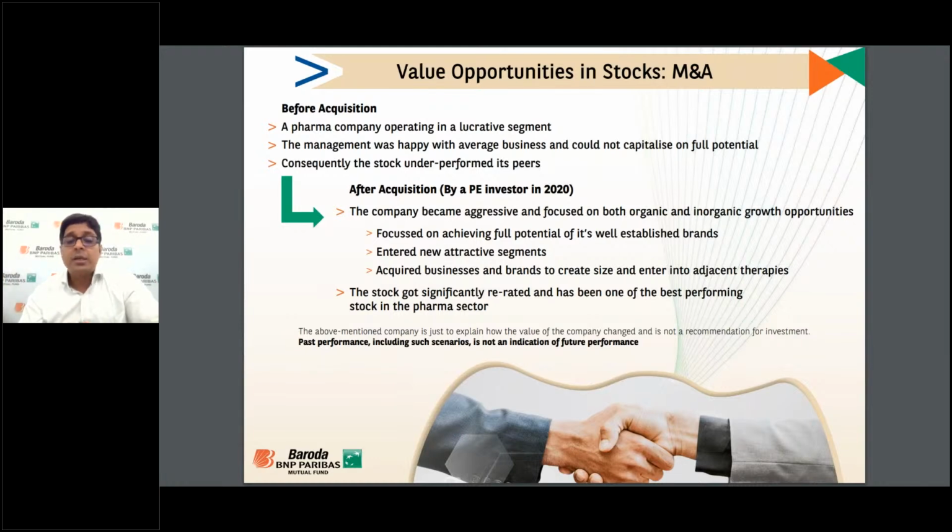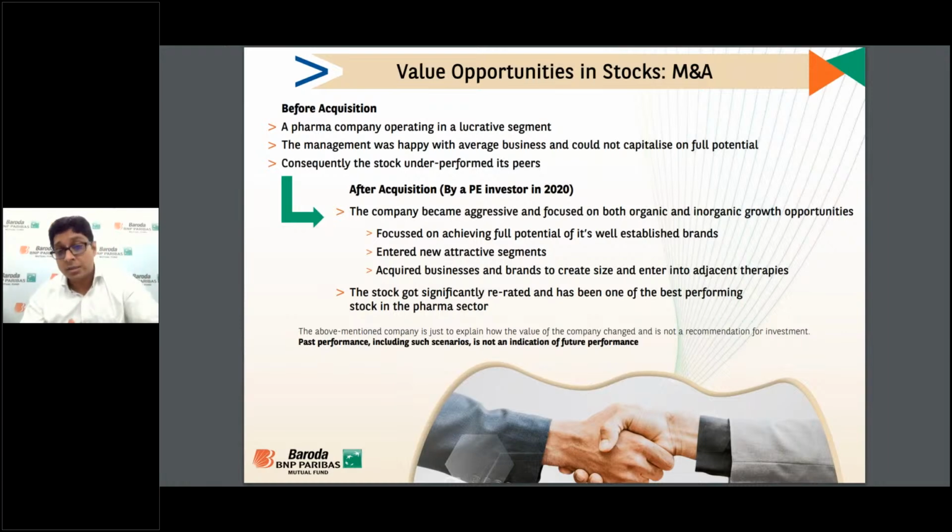Then in FY20, right, that company got sold to a PE investor. That PE investor brought in an MNC management, and the company became aggressive and focused on both organic and inorganic growth opportunities. Then they focused on their distribution channel. Then they focused on new attractive segments.